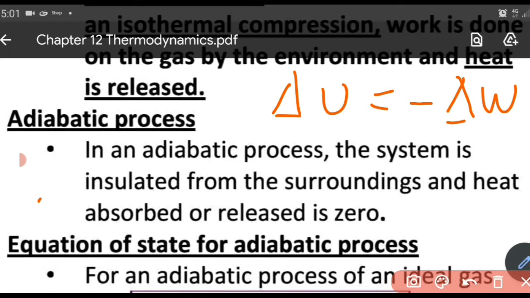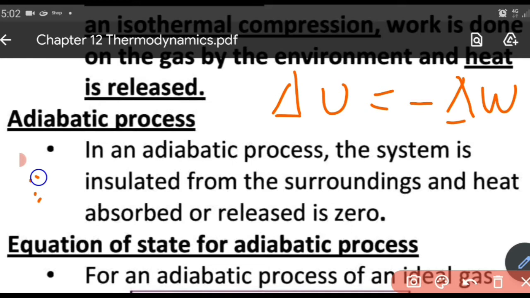So here work done is negative when delta U is positive. It means that work is done on the system. That means it undergoes a compression. So as a result of adiabatic compression, the gas gets heated. That is the meaning of this statement, delta U equal to minus delta W. So if the system is undergoing adiabatic compression, its internal energy increases and the temperature also increases, or in short, adiabatic compression results in heating.